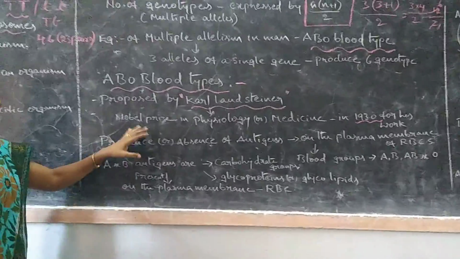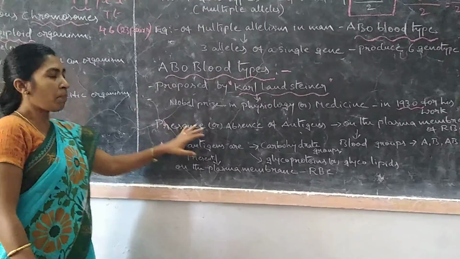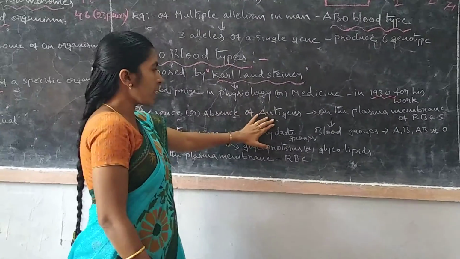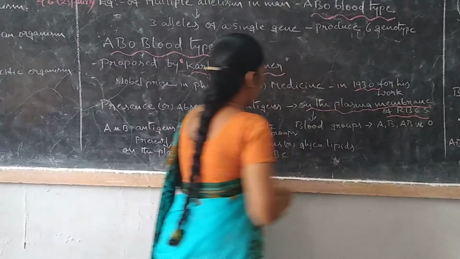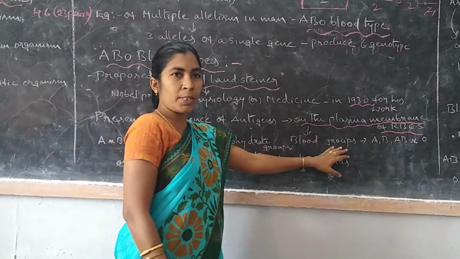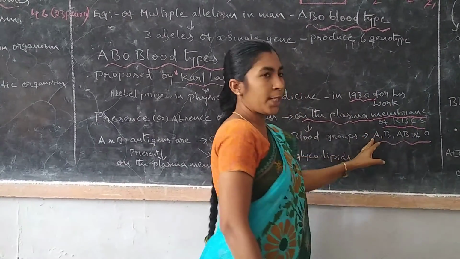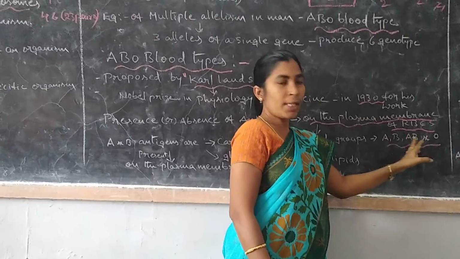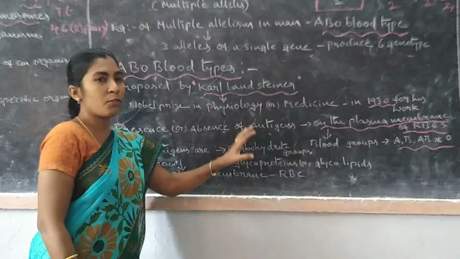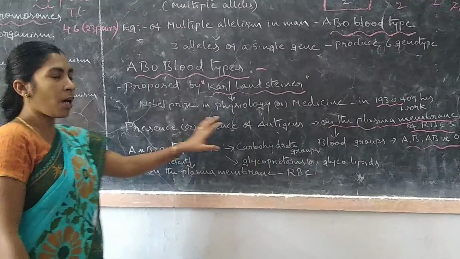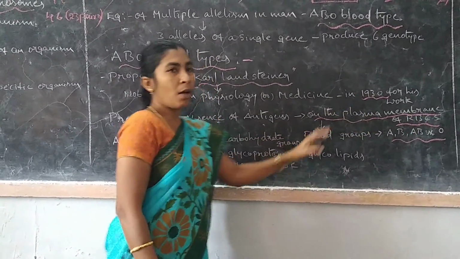Then, what is his work? Mainly he observed the presence or absence of antigens on the plasma membrane of RBCs. Mainly we can divide blood groups into 4 types. What are the 4 types of blood groups? A, B, AB and O. So these are the 4 types of blood groups. How can we divide them into 4 types? By the presence or absence of antigens on the plasma membrane of RBCs.